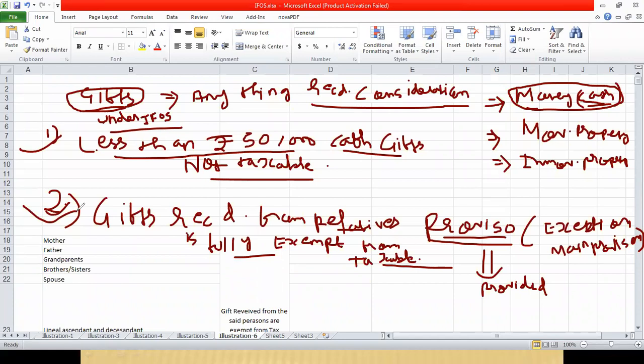Gifts is normally taxed under income from other sources. Gifts received from relatives is fully exempt from tax. And other than relatives, if you are receiving gifts from any person, cash gifts, it is exempt up to 50,000. If you are receiving more than 50,000, the entire amount is taxable. Okay, this much understood, everybody? Any confusion in this part regarding gifts?